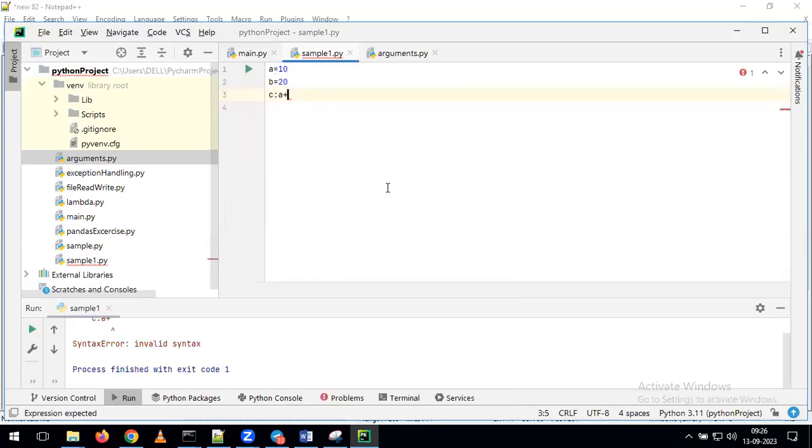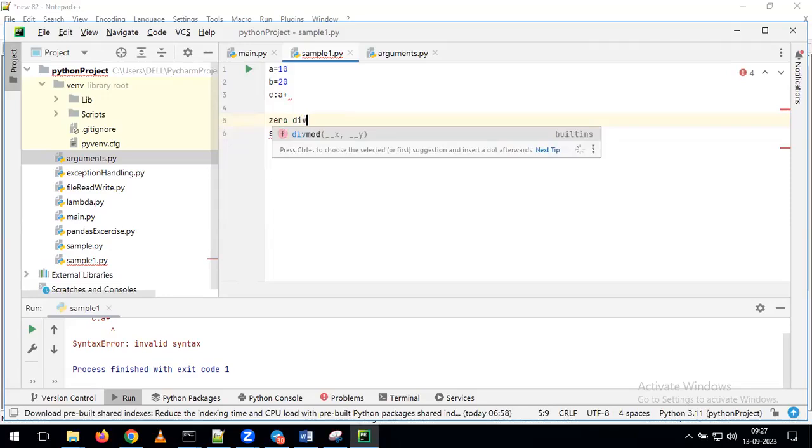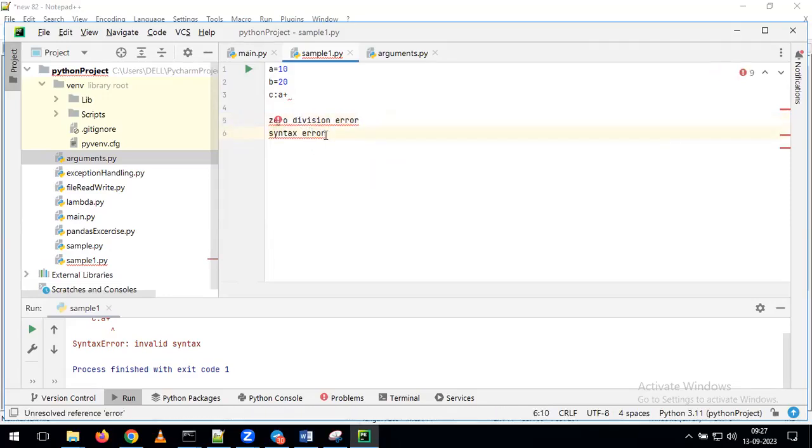So what's happening? If I run the program like this, we are getting a syntax error. Earlier, the first one, we got the ZeroDivisionError. Now here, if I write the program like this, we are getting the syntax error. Now you try to answer.